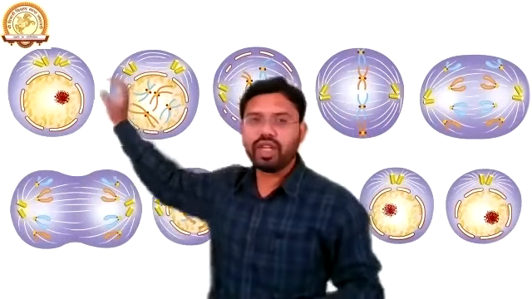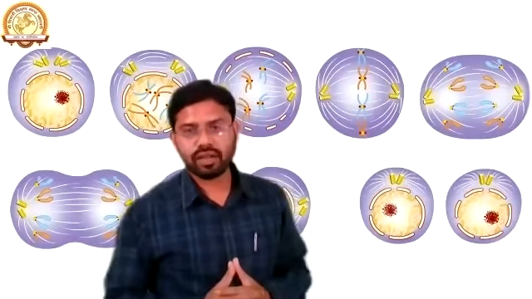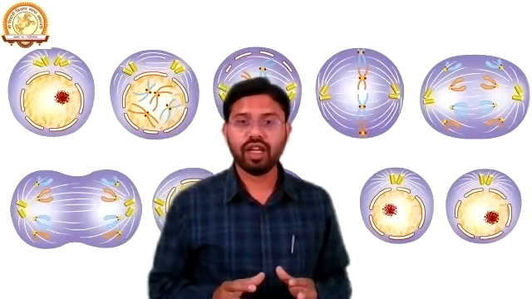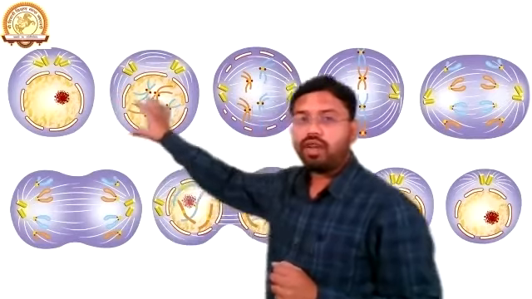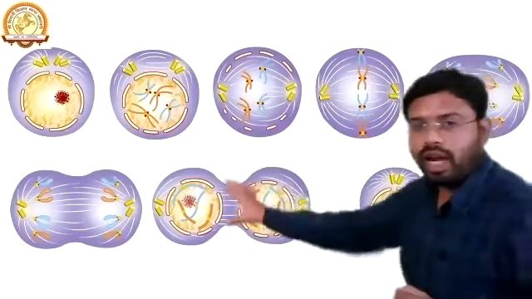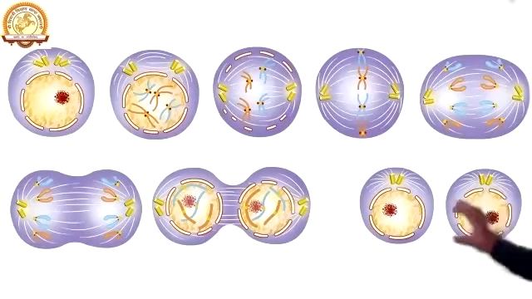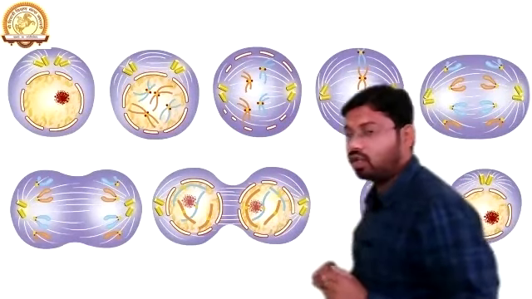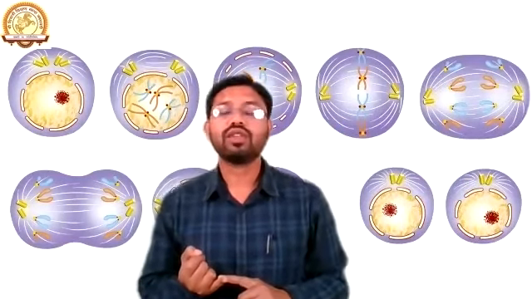It means there is a division in the cell. From one matured cell, after some phases, we found two different mature daughter cells.